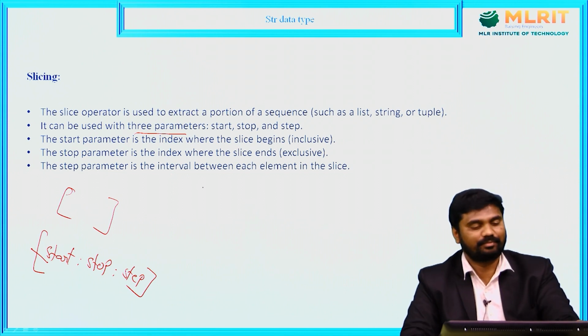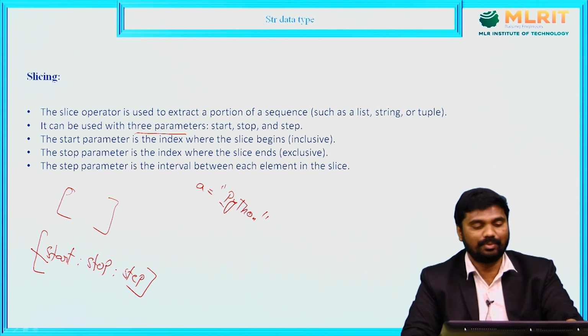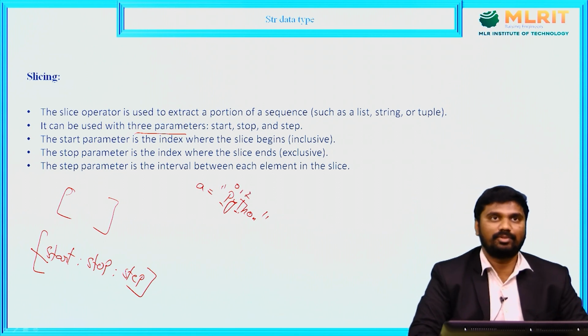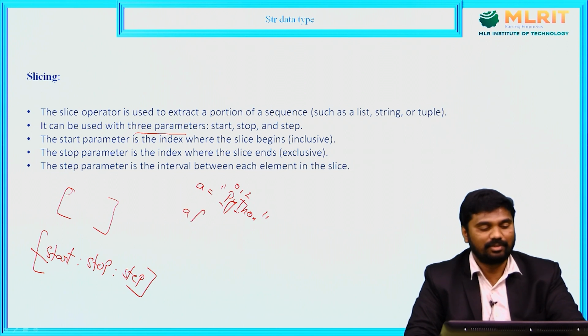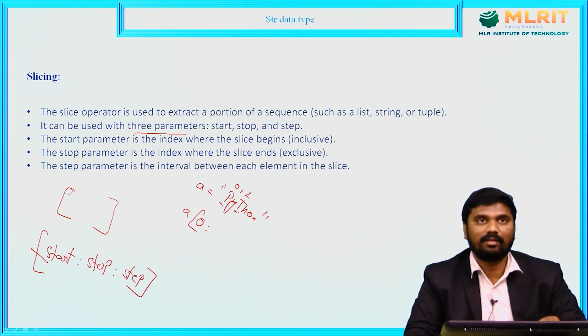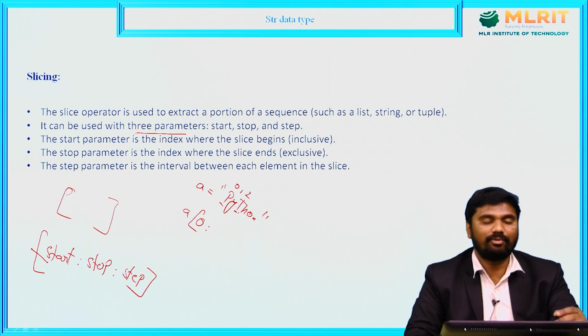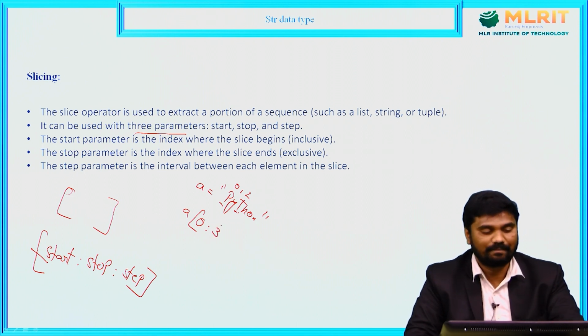For example, A equals Python. Now I need to access from character P to T. What are the indexes? 0, 1, 2, right? Up to 2 is there. Now how will it be accessed? Ending at the character T, that is index 2, so we have to give the value 3.